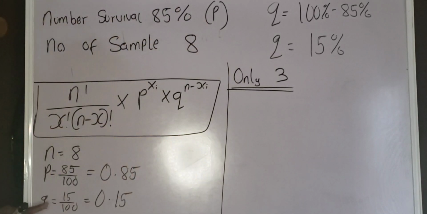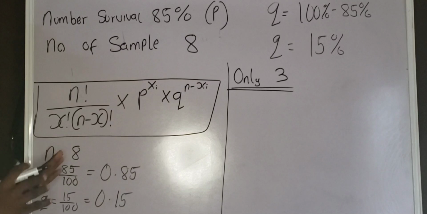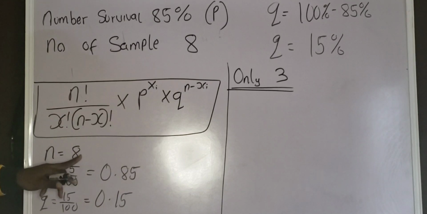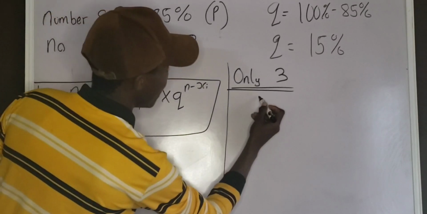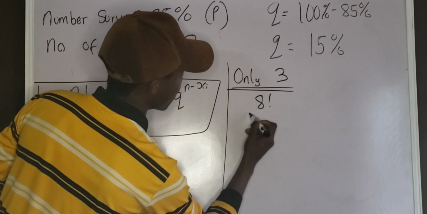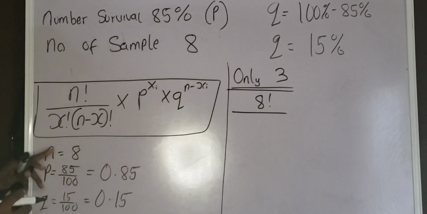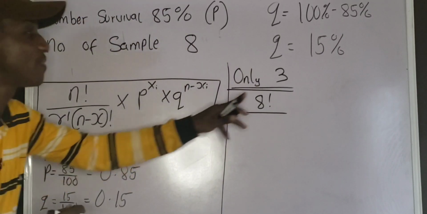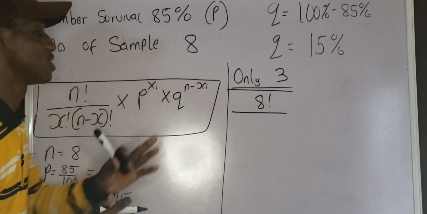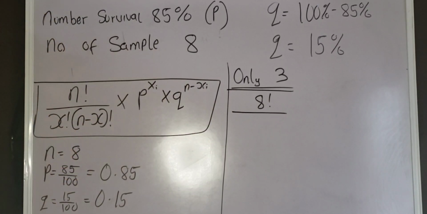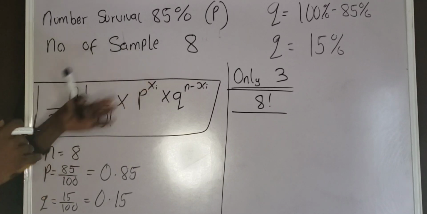Okay? Now from this formula, this is factorial. Pay attention. This is factorial. N is 8. So I'm going to have 8 factorial all over x. Since I'm determining the probability that only 3 will survive, I'm going to represent the value of x as 3. You understand? I'm going to represent the value of x as 3 because the first question says I should determine the probability that only 3 out of the 8 seedlings will survive.